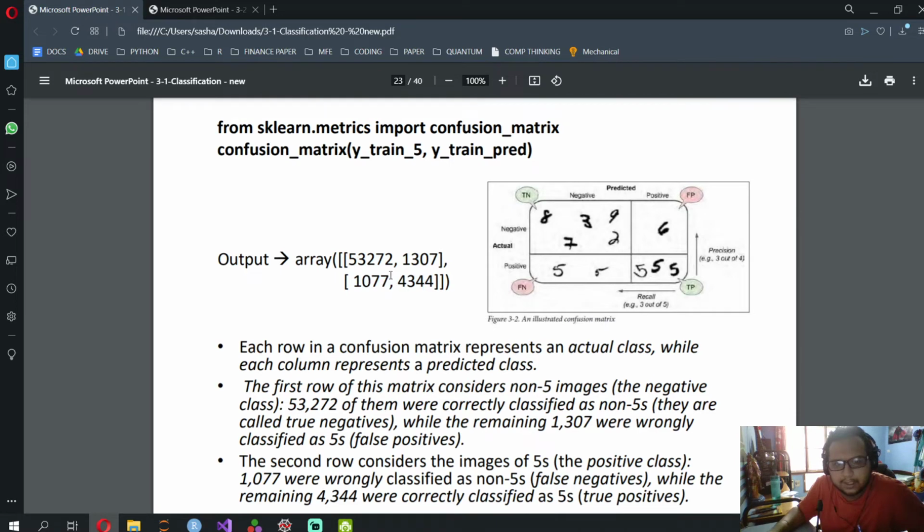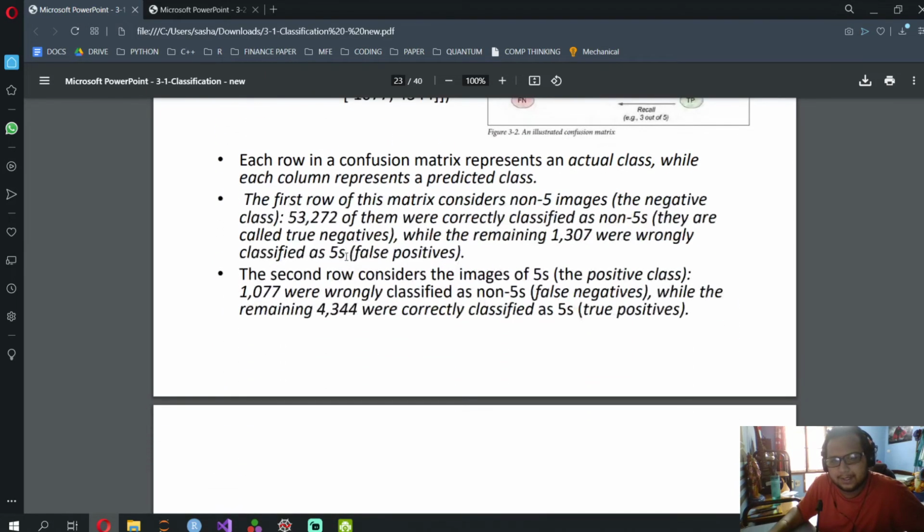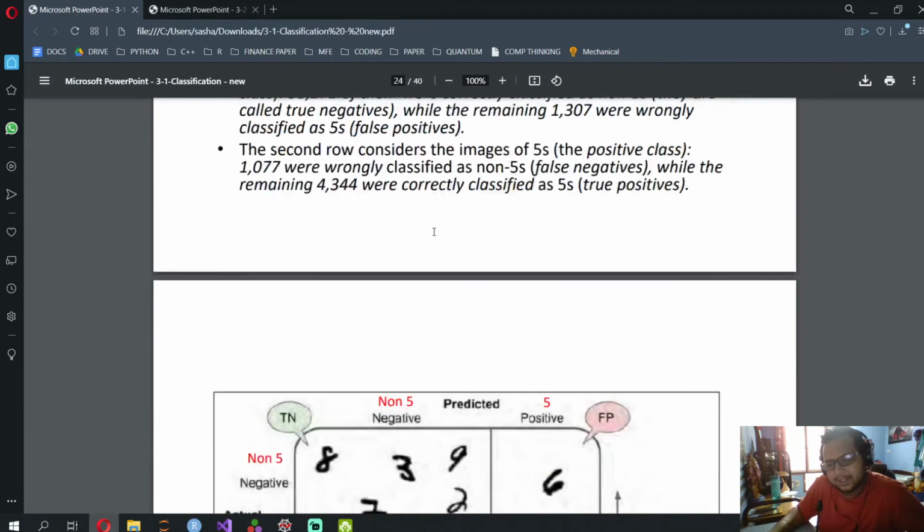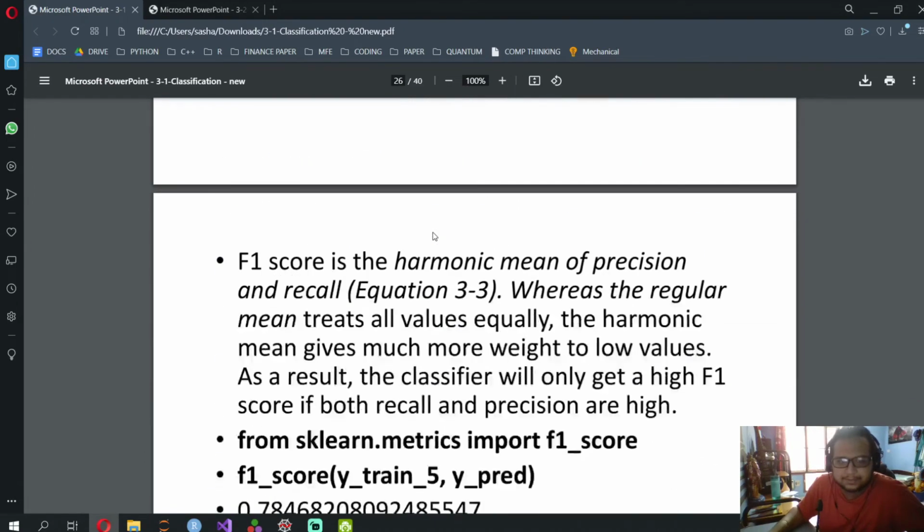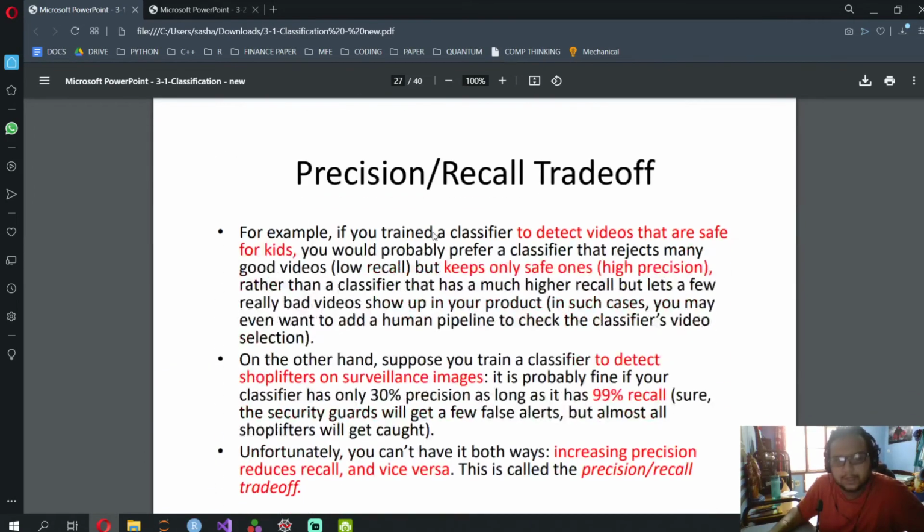So there are totally 5000 odd 5 digits in our test, and around 54,500 data points which are not 5. Of that 54,000, it has predicted that 53,000 are negative class. You guys get it, there's no point in explaining it again and again. Just write whatever you see over here in text. Now F1 score is the harmonic mean, we've seen that. Now precision recall trade-off, this one also we've covered.